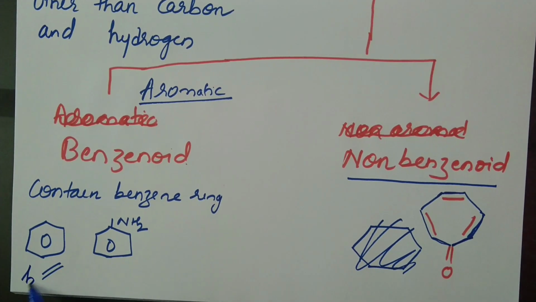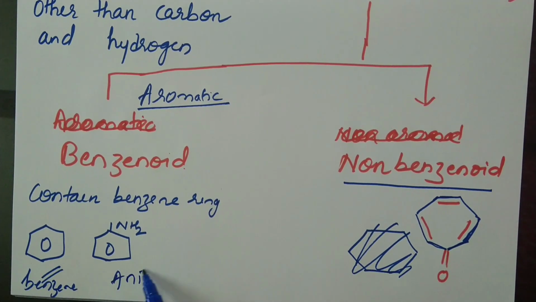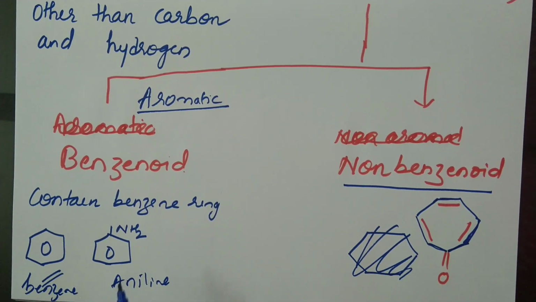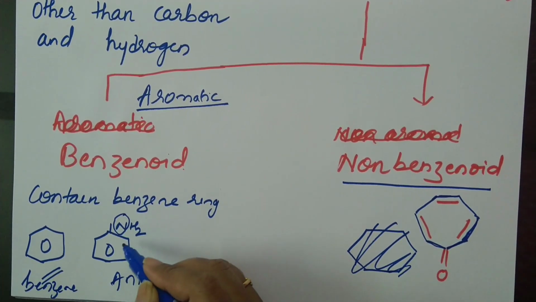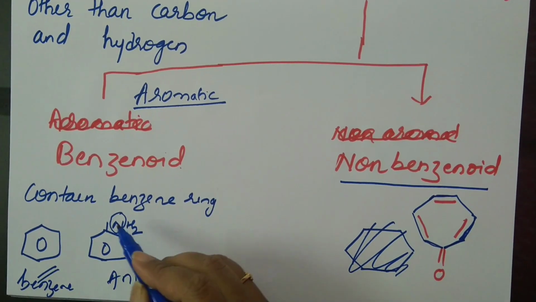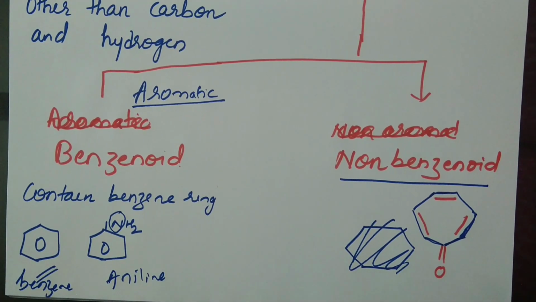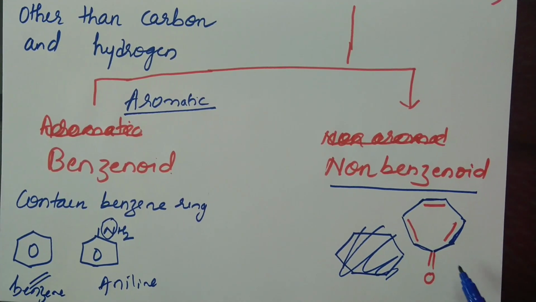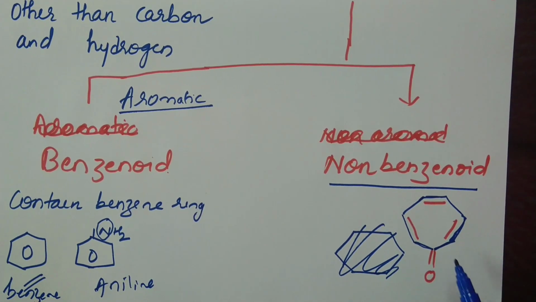Understood? So benzenoid organic compounds contain a benzene ring in them. I have written an example here, benzene, and another example wherein an NH2 group is attached to the benzene ring. It is also a benzenoid compound and not what? Heterocyclic. Why not heterocyclic? Because nitrogen is not present in the ring. If it is present in the ring, then it is heterocyclic. It is attached to the ring. Therefore, it is a benzenoid compound. Coming to this last example, this is a non-benzenoid compound, but it is aromatic. It does not contain a benzene ring in it.